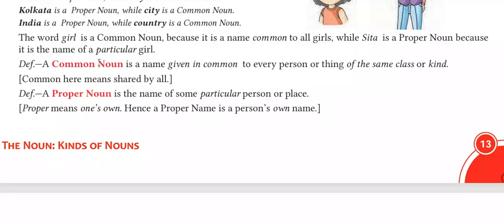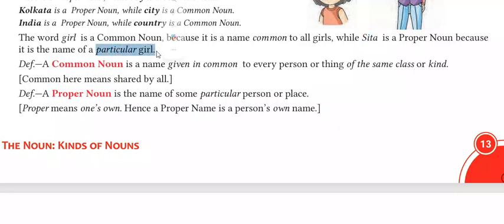The word girl is a common noun because it is a name common to all girls. So now see, all girls can be represented with one word, that is girl. So girl is a common noun that we can use for any female. While Sita is a proper noun because it is the name of a particular girl.